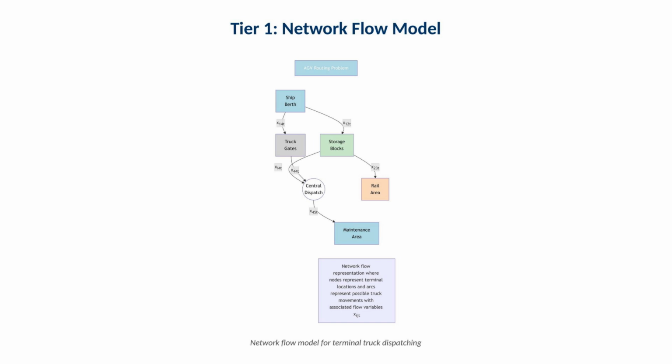This slide shows a network flow model for terminal truck dispatching. Operationally, the diagram helps you see the time-expanded structure. Nodes represent location and time, arcs represent moves, and the model decides flows to satisfy service while minimizing cost.